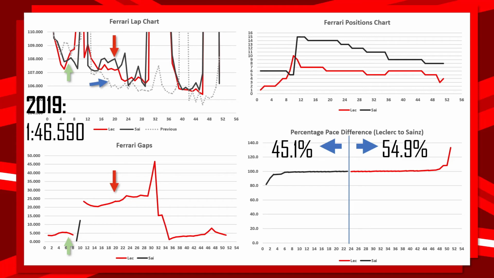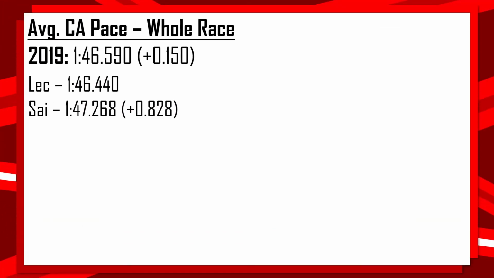this red arrow, again, Carlos Sainz is probably about half a second, maybe a second a lap sometimes, slower than Charles Leclerc, which raises the gap from 20 seconds to about 30 just at the safety car period. However, post-safety car, up until the second safety car and the red flag, they are very even. And then looking at the Ferrari's overall lap times compared to their 2019 pace, we can see that they were just a tenth slower in 2019 compared to 2020, with Carlos Sainz overall being 8 tenths a lap slower than